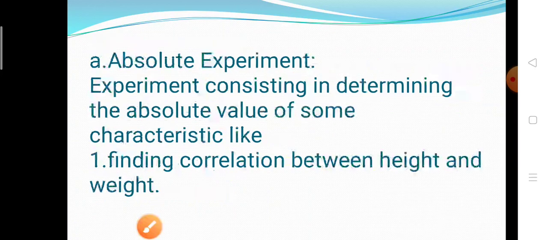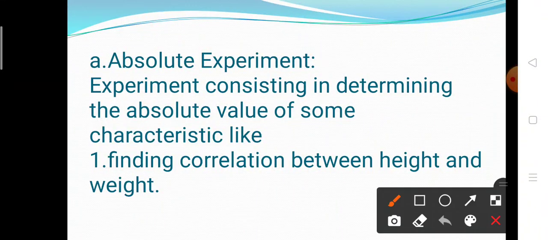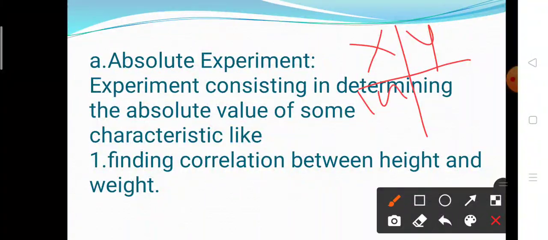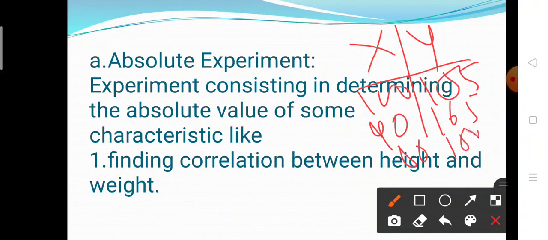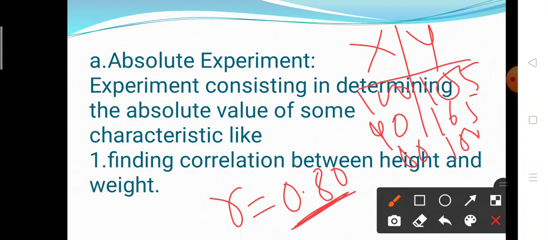Absolute experiment means the experiment consisting in determining the absolute value of some characteristic. Suppose, for example, the experiment is finding the correlation between two variables. Here there are two variables x and y, suppose height and weight, and we find the correlation between these two variables, and the values given are 100, 90, 80 and 155 centimeter, 165 centimeter, 180 centimeter. Suppose the correlation coefficient value is 0.80. So this is the answer of the experiment.